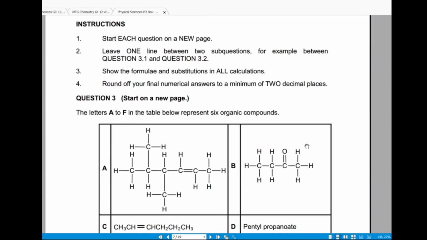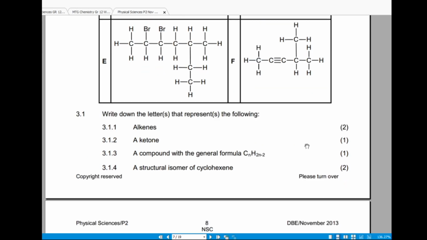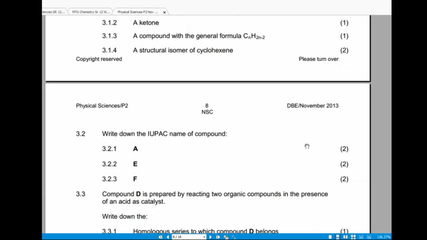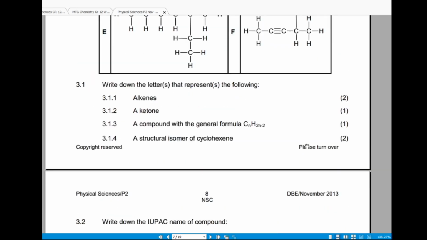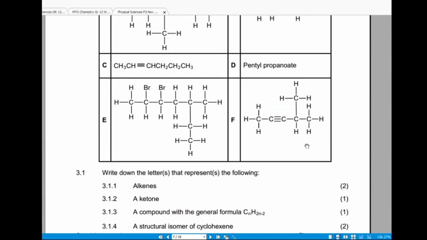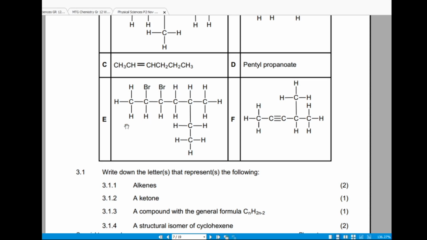3.2.2. Write down the name of compound E. Compound E is a halogen, right? So we see we have a halogen here. It's a haloalkane rather, because we have halogens here. We have 2 bromine atoms, right?